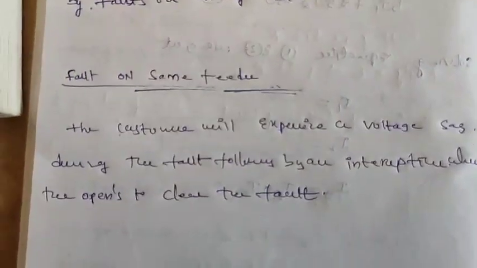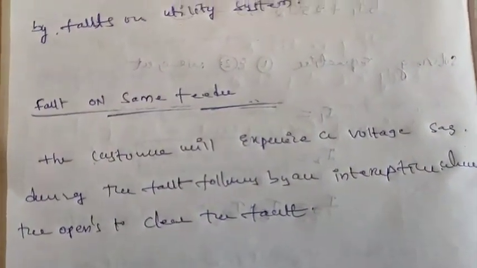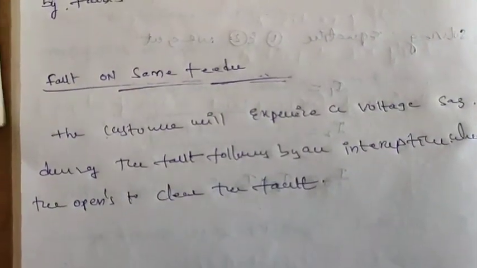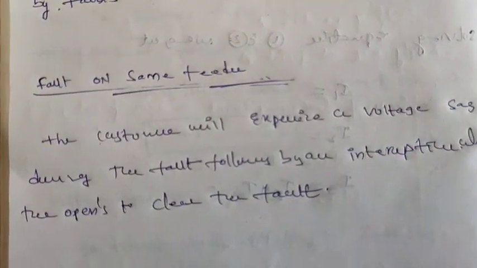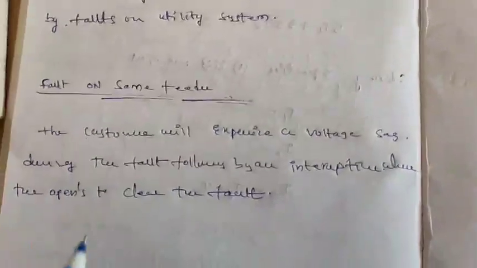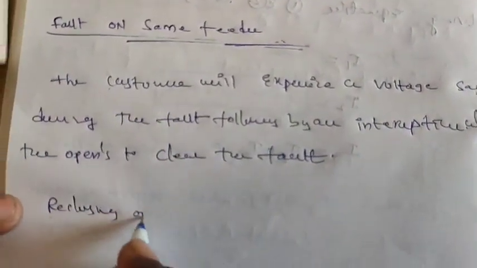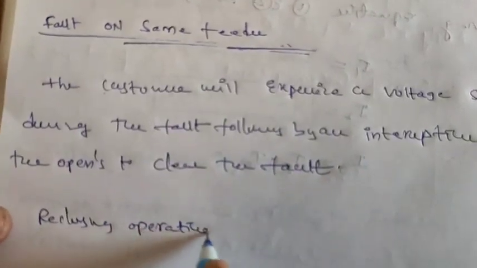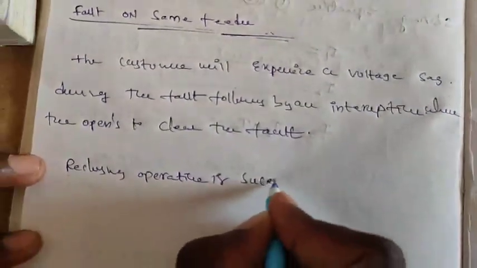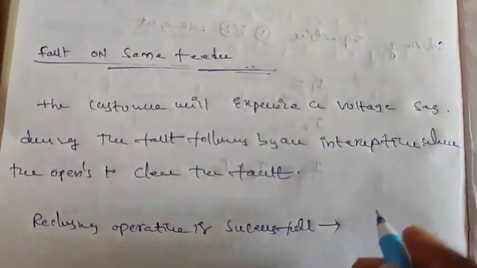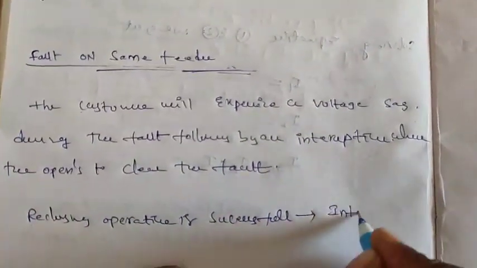If the reclosing operation of the circuit breaker is successful, this interruption will be temporary.